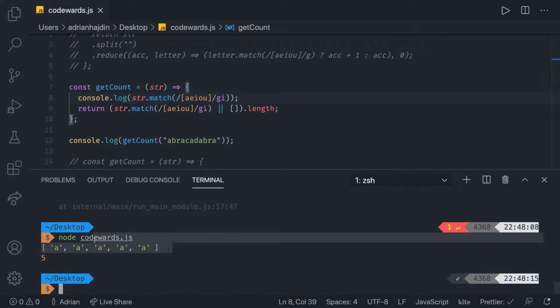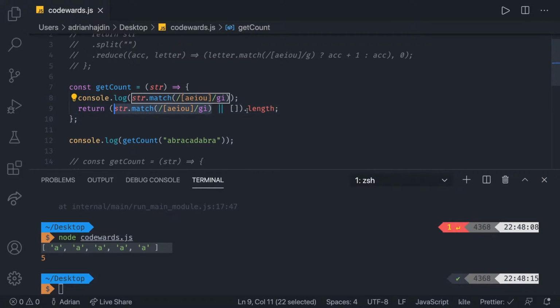I see a lot of people are saying, oh, nice, that's clean. Yeah, it is. It is really clean. So it returns all the matches. So what this is saying, if there are matches, this must be an array, right? So if this is an array, give me the length of the array. And that's going to be it. The length of all the matches is the number that we want, is the number that this solution needs.